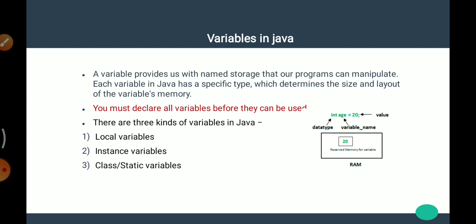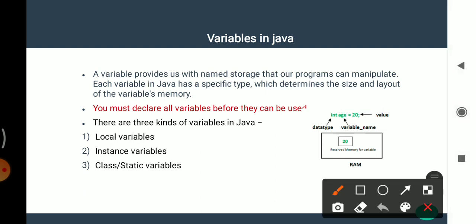That means a variable is a name of the location where the data is stored when a program is executed. You must declare all variables before they can be used. There are three types of variables in Java: local variable, instance variable, and class or static variable.